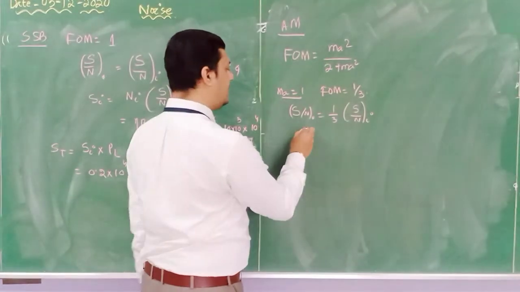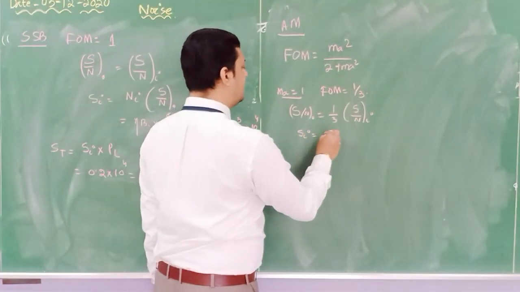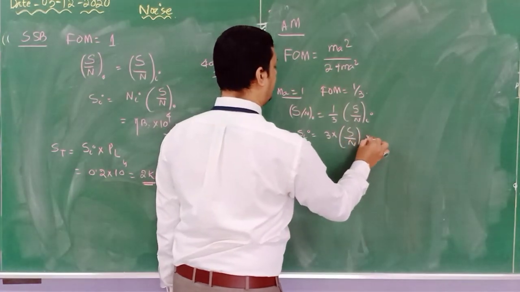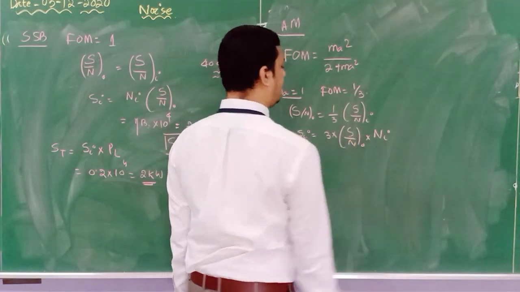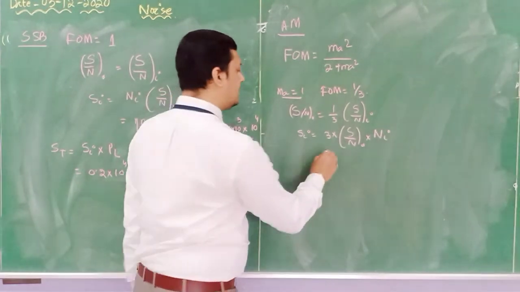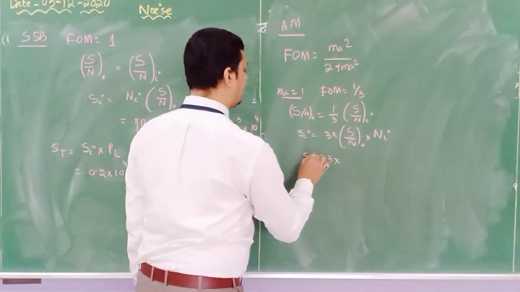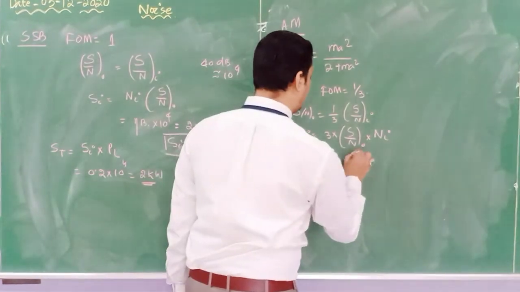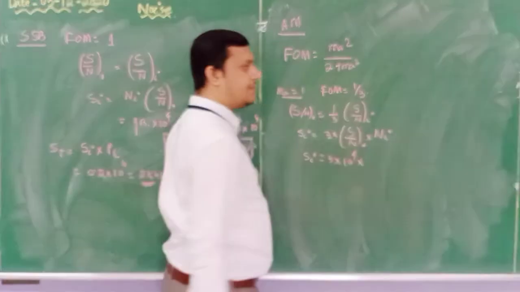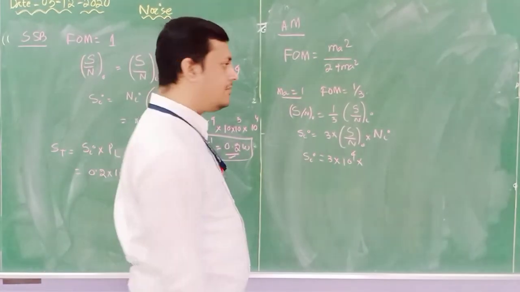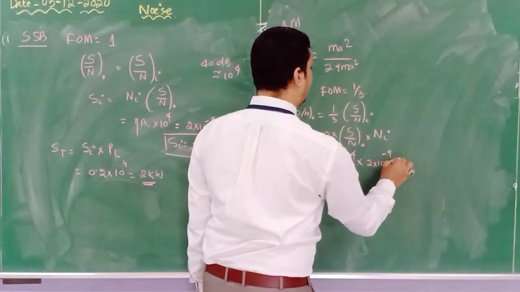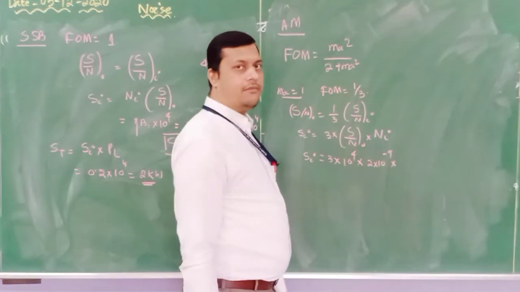Okay, we need to calculate signal power. So 3 into output SNR into input noise power. Over. So 3, output SNR is 10 to the power 4. Input noise is how much? Eta into B. Eta is how much? 2 into 10 to the power minus 9. And what is the bandwidth of AM?